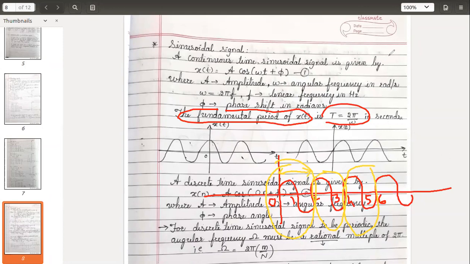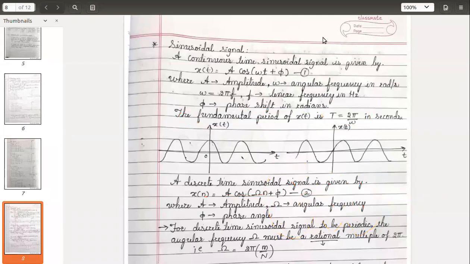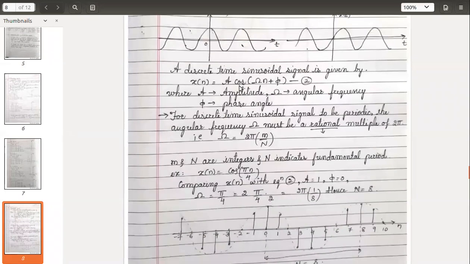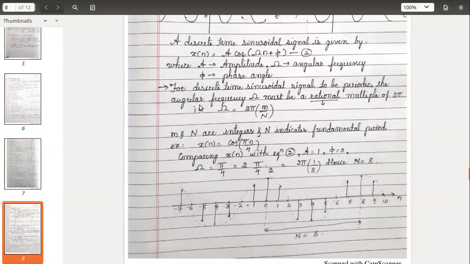So, period is that repetition: after what the signal gets repeated. That is the meaning of period. This is about continuous time. Now we will try to analyze the periodicity of a discrete time signal. Here I have written, you can see it on the screen. For a discrete time sinusoidal signal to be periodic, there is a certain condition. The angular frequency omega should be a rational multiple of 2 pi.